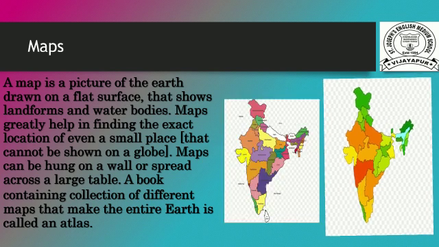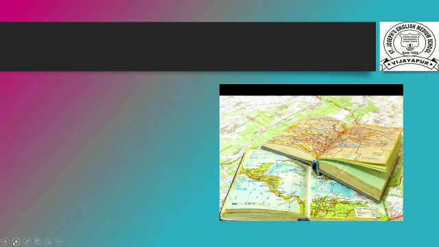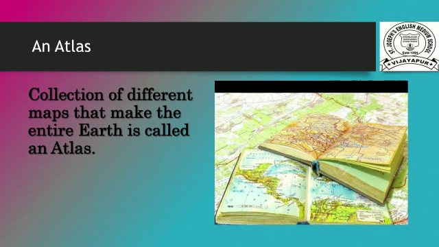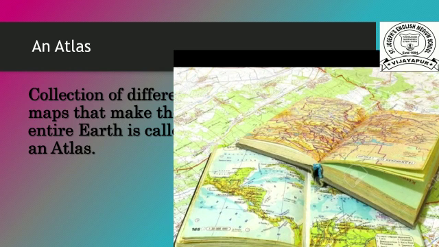So what is an atlas? A collection of different maps that make the entire earth is called an atlas. It means a book of maps is called an atlas. Look at this picture, children. This is an atlas, a book of maps.